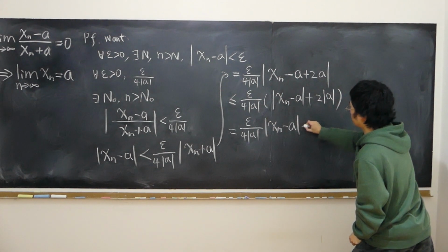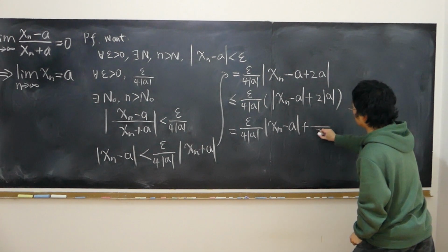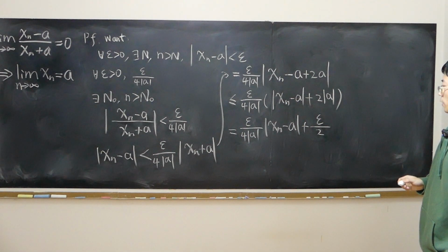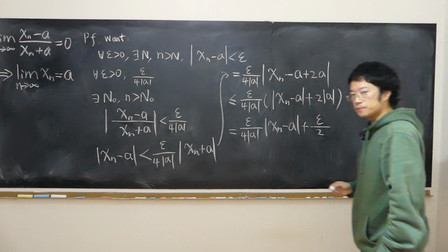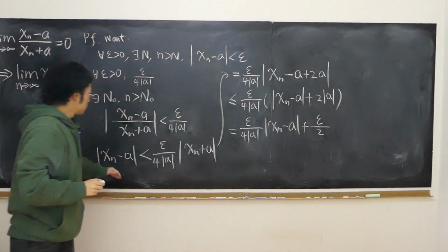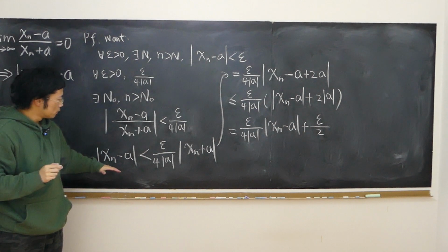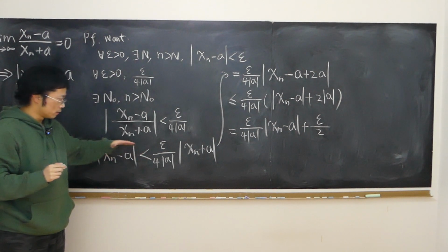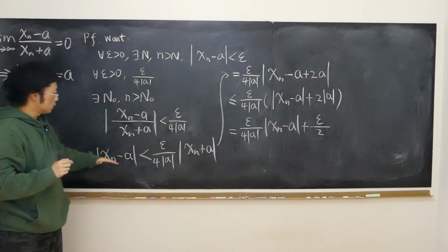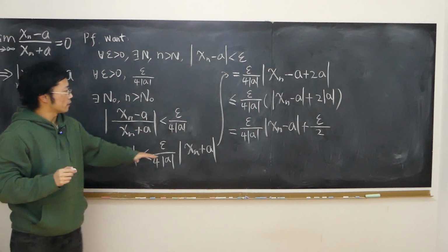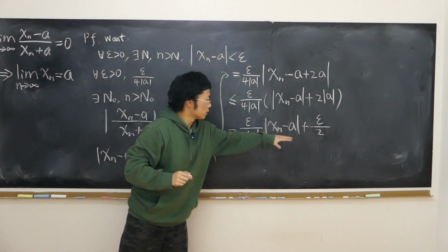So plus epsilon over 2. We have this inequality. Remember, we started from here, and the direction of the inequality remains. So in the end, I can say this absolute value is strictly less than this expression.